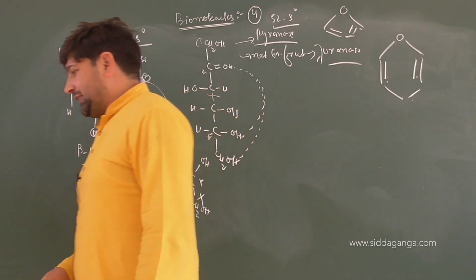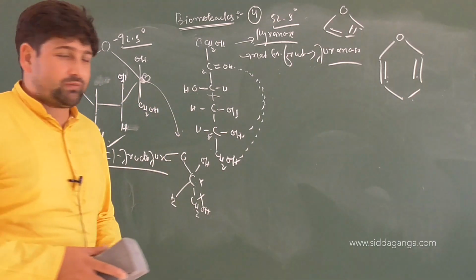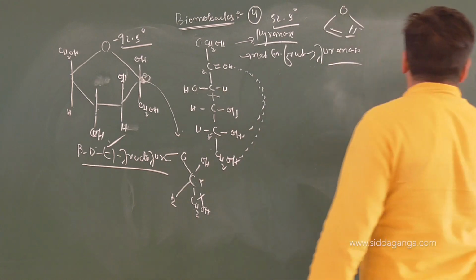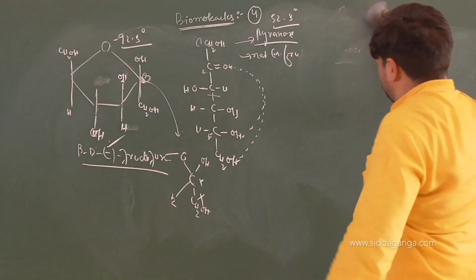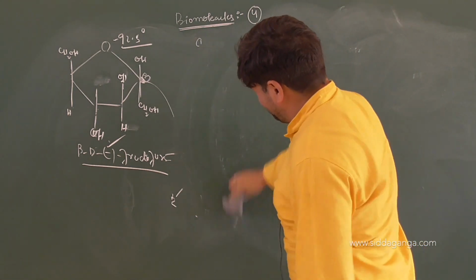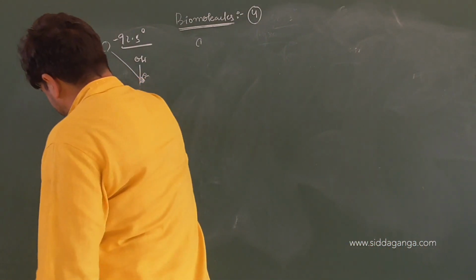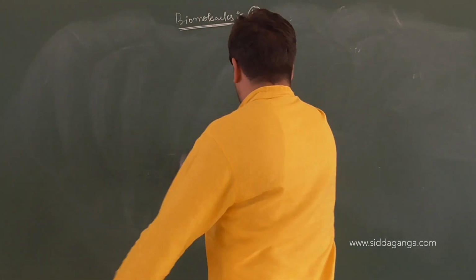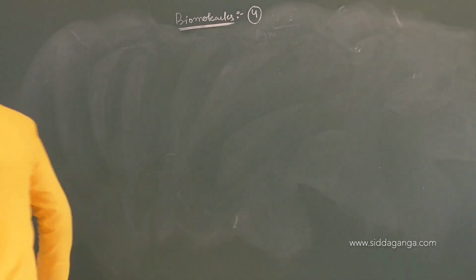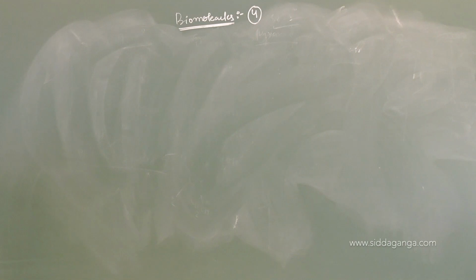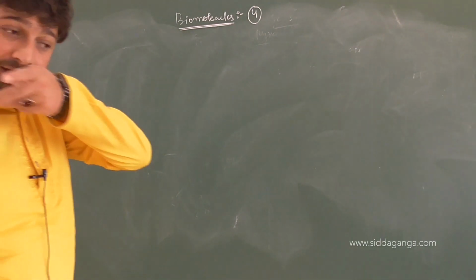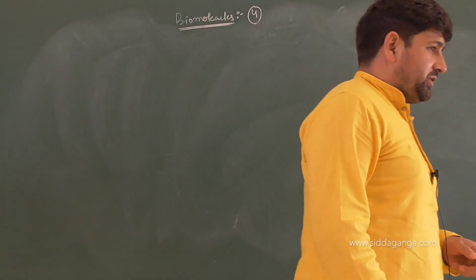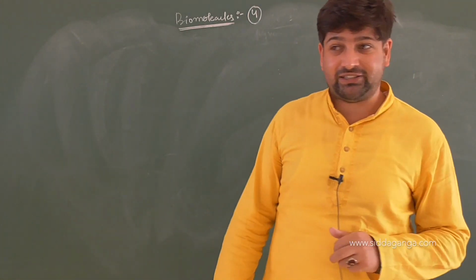The first disaccharide that we talked about yesterday was which one? What was the disaccharide we talked about yesterday? It was maltose. So what was the link in maltose? Recap. Link was alpha 1,4 link. What are both the molecules which are making maltose? Alpha D plus glucopyranose, furanose or pyranose? Fast. Alpha D plus glucopyranose. Reducing or non-reducing? Reducing.